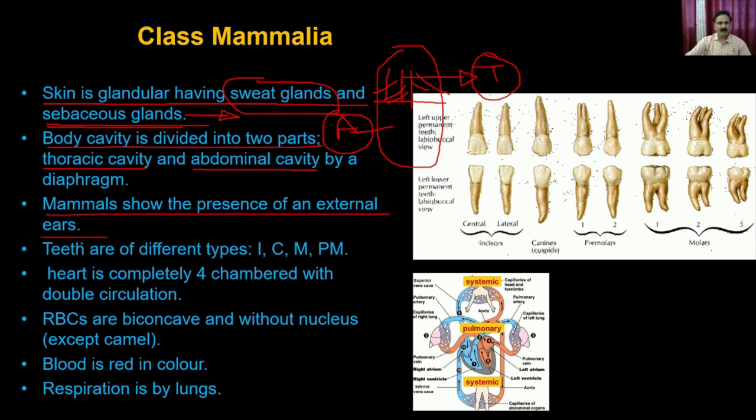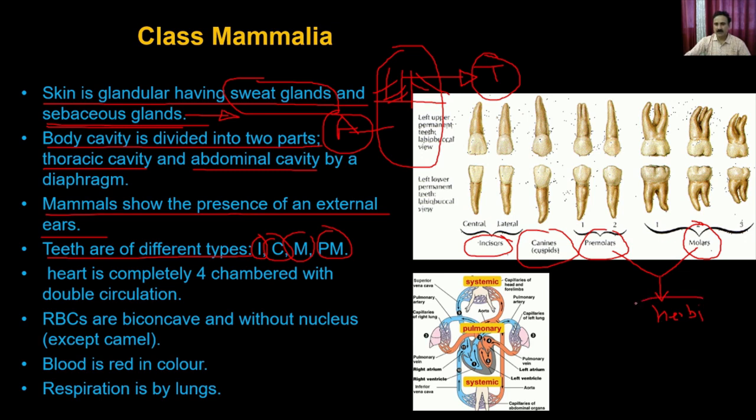Then the teeth are of different types. You have the incisors, you have the canines, you have the molars, and you have the premolars. So these are all the different types of teeth. And because of these different types of teeth, the mammals can adapt for different types of feeding habits. For example, the premolar and the molar are required for churning the grass. So that's why it is very good for the herbivora.